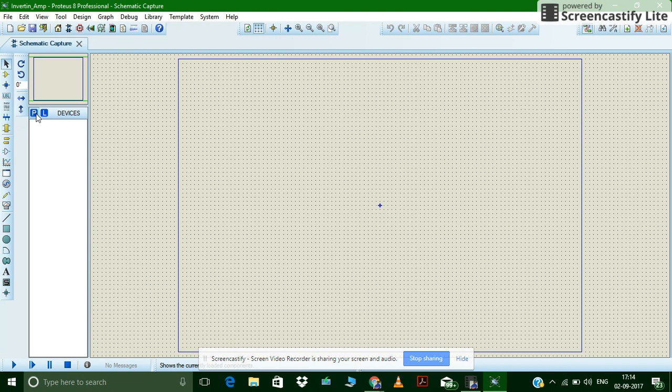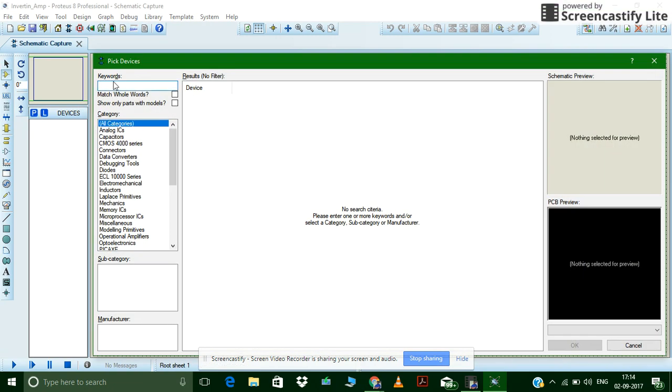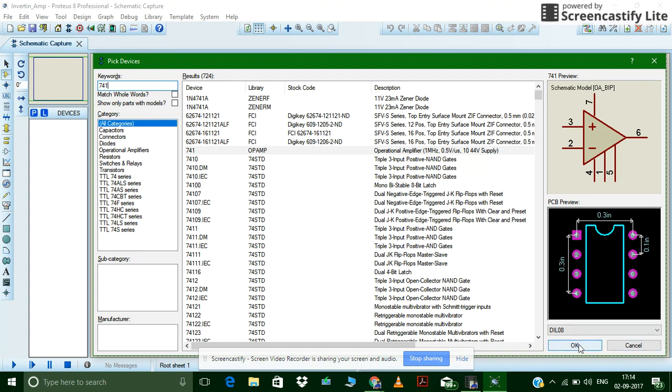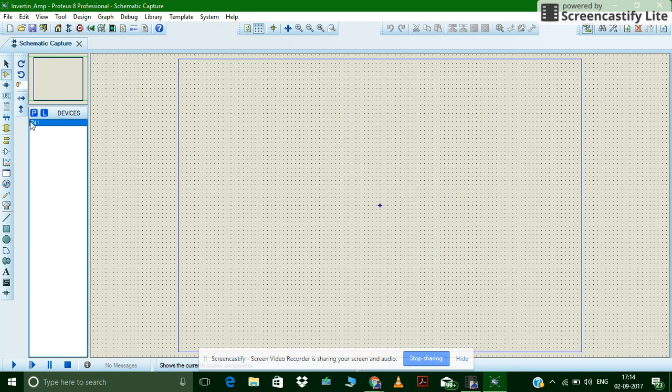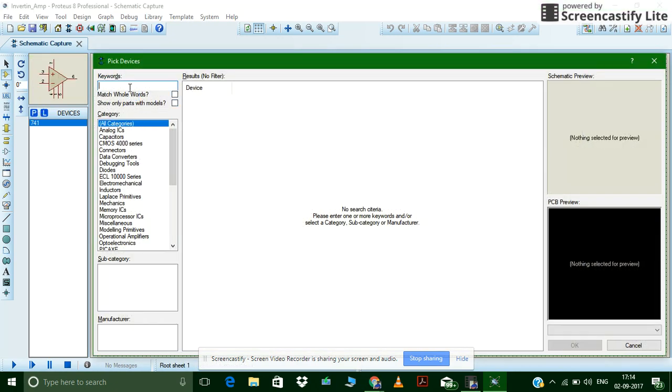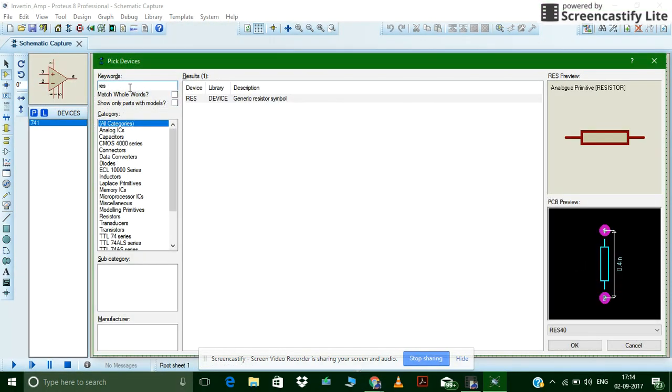We will take op amp 741. Click here, OK button. You see our component is added to the library. Now we need a resistor. Just type res. Okay, generic resistor.